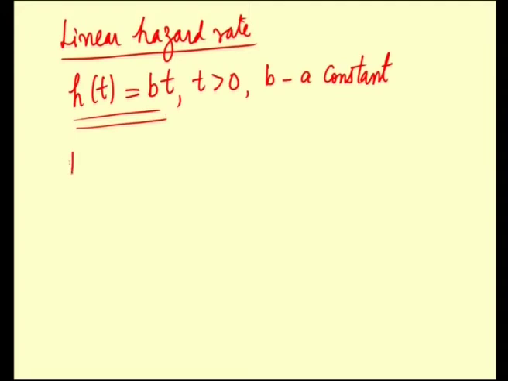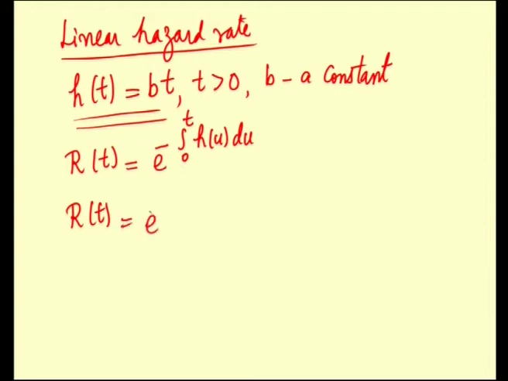Now, we see that the reliability function R of t is given by, in general, e power minus integral 0 to t h of u du. Now, substitute this hazard rate function. R of t is given by e power minus integral 0 to t b u du.